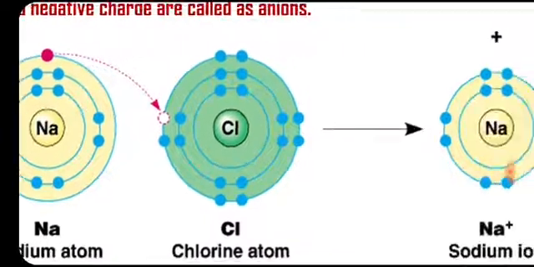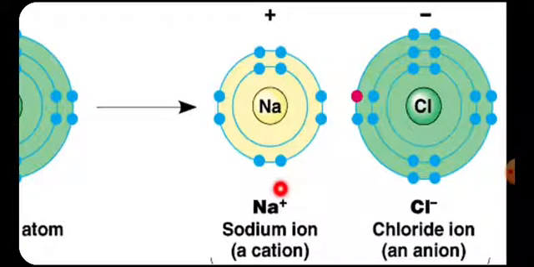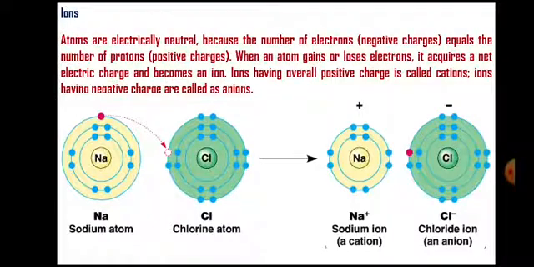As a result, sodium will get converted from Na to Na plus, and chlorine will get converted from Cl to Cl minus. Na plus is a cation. Cl minus is an anion. So this is how ions are defined.